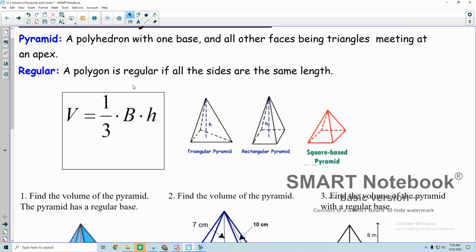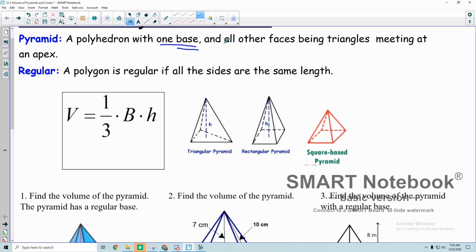In this video, we're going to focus on finding the volume of pyramids, and then we'll look at cones also in just a minute. So our definition of what a pyramid is: some 3D shape. It has one base instead of two, because remember when we were working with prisms, they had a base at the top and the bottom of the shape. Pyramids, they just have one base.